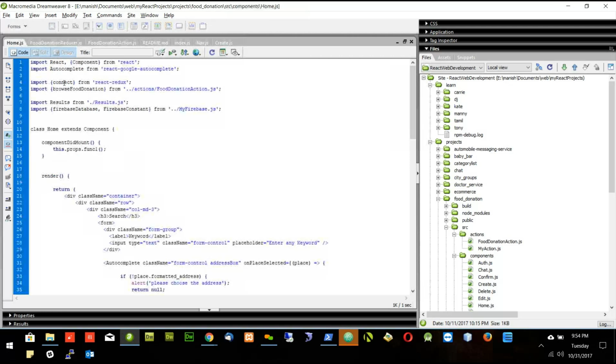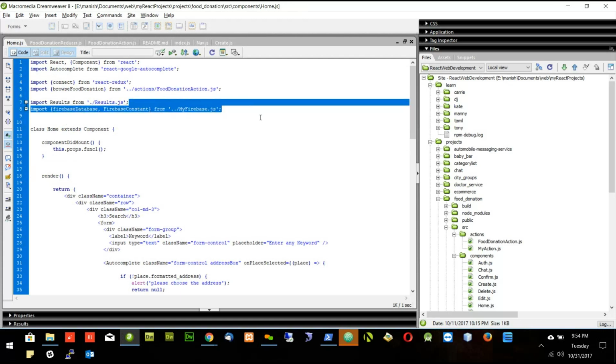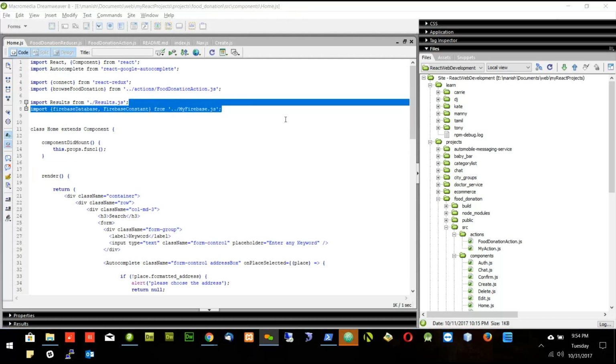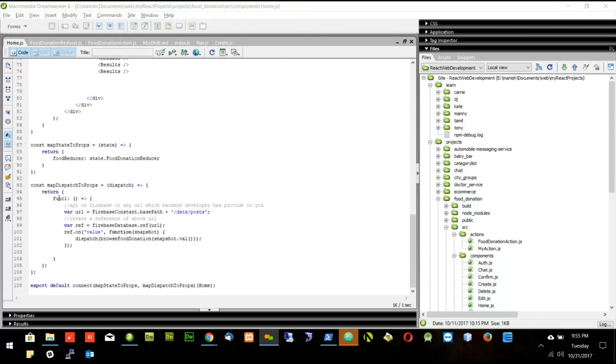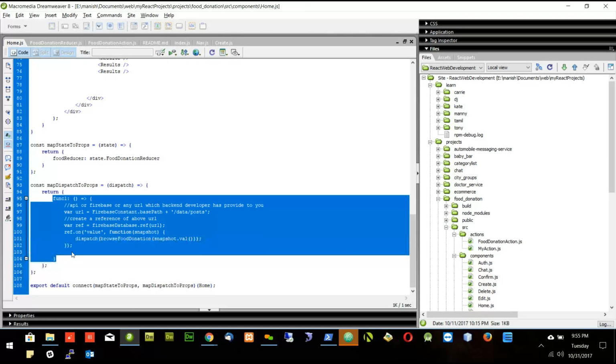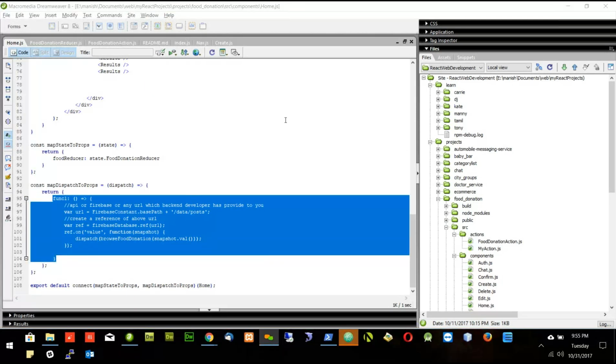Okay, next go to home.js. First add this line of the code in the top. And then in the function one, change it to this line of the code.